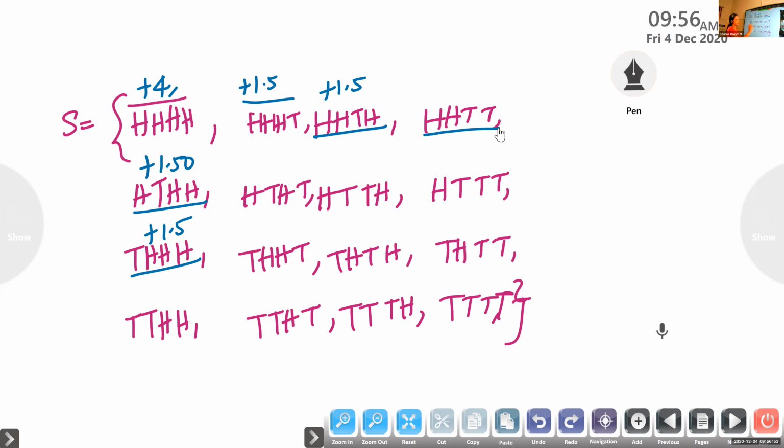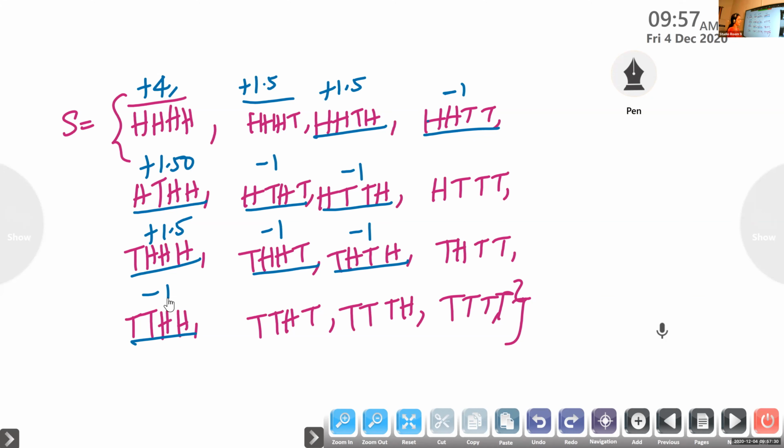Rijas, tell me. 2H, 2T. Minus 1. It is correct, isn't it? This is 2 rupees minus 3. 2 minus 3, it is minus 1. Whenever we have 2 head, 2 tail, it is minus 1.